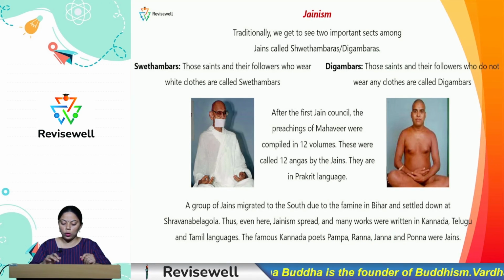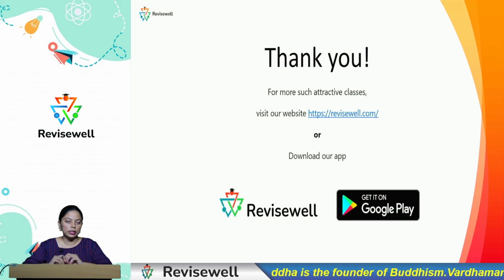So this is how we got to know about the five principles and the vows taught by Vardhaman Mahavira, and how Jainism has spread to various regions of the country, as well as the divisions of Jainism.